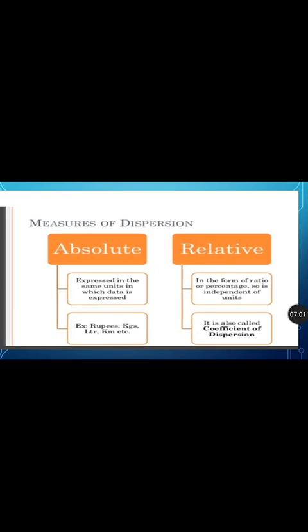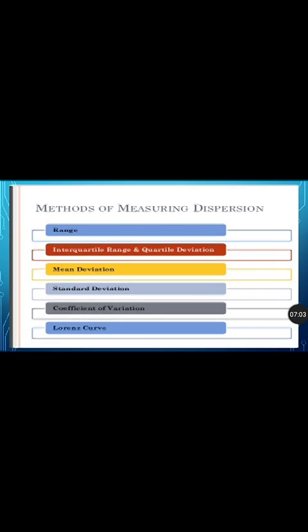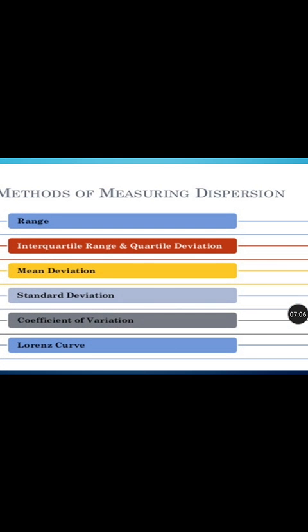So let us move on to the next topic, that is methods of measuring dispersion. In the previous topic under measures of central tendency we saw 5 types of average, that is mean, median, mode, geometric mean and harmonic mean.